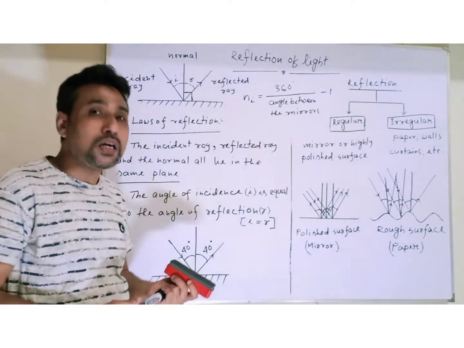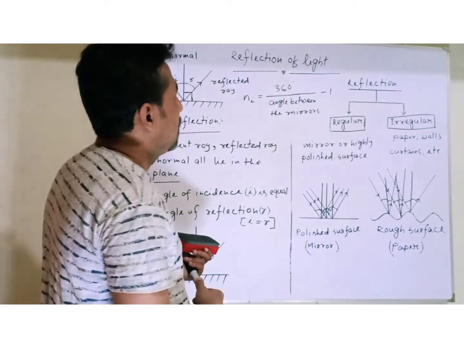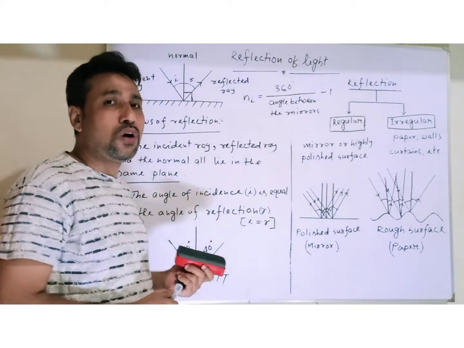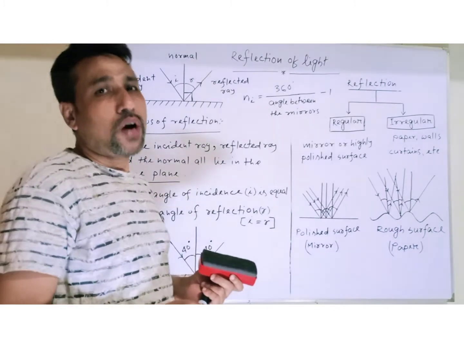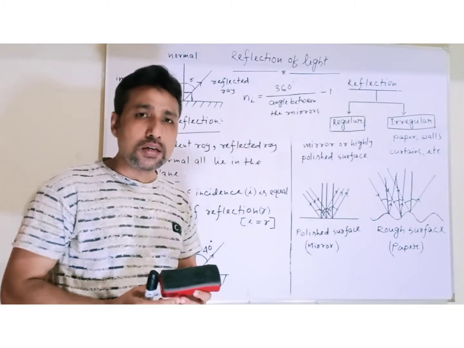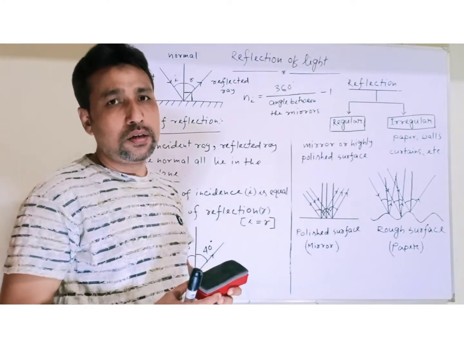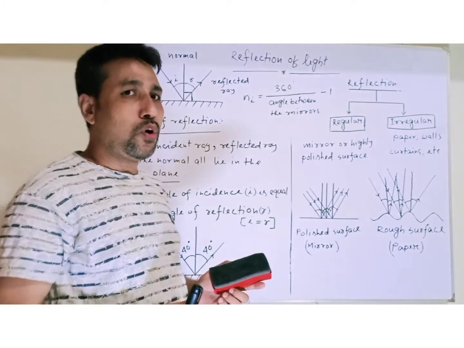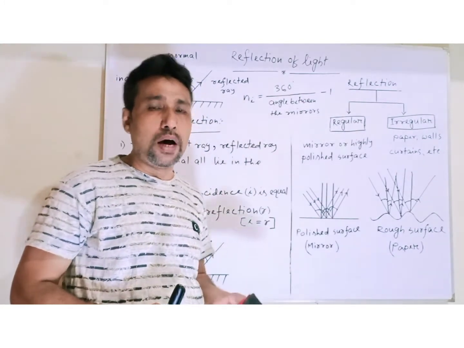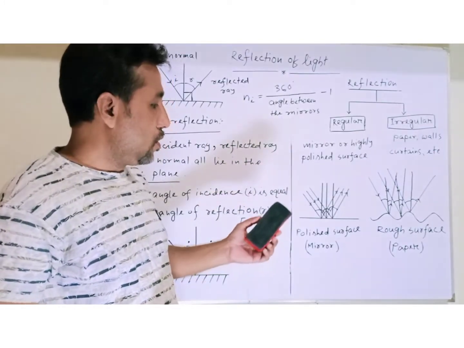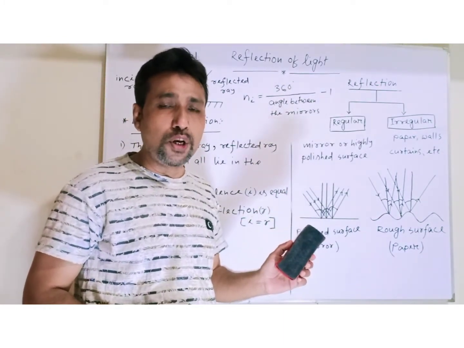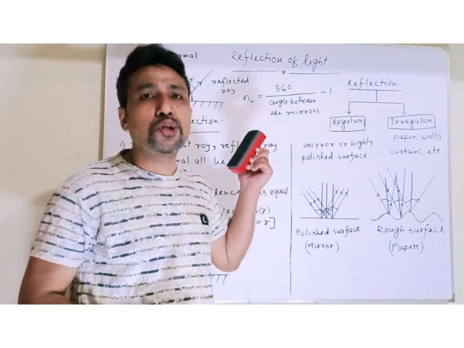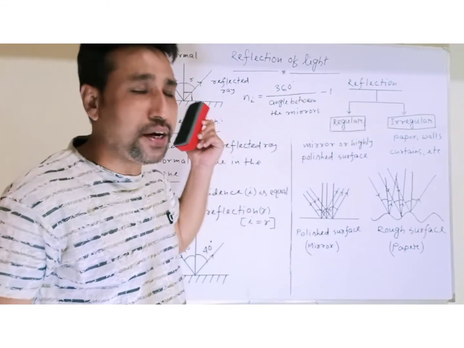Now the third type of reflection is called multiple reflection. When does it occur? Multiple reflection occurs when you go to the barber shop, when a barber puts a small mirror behind you to show you the back of your head.